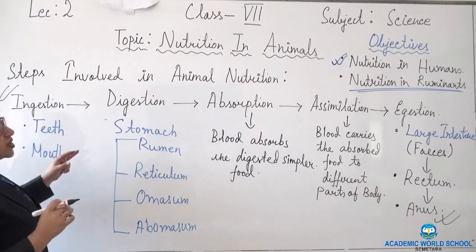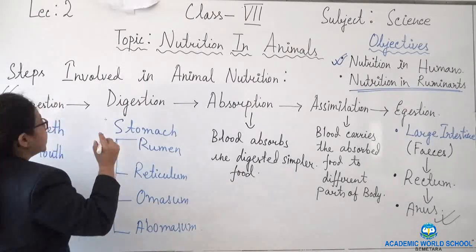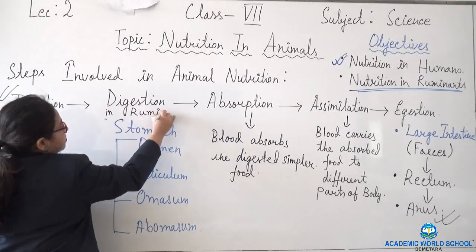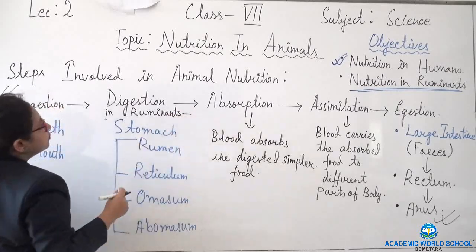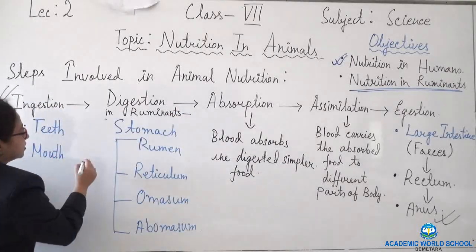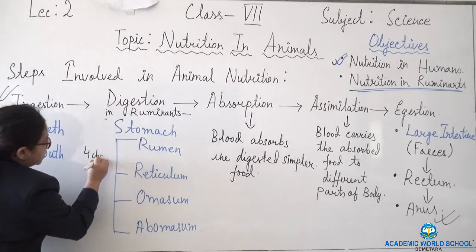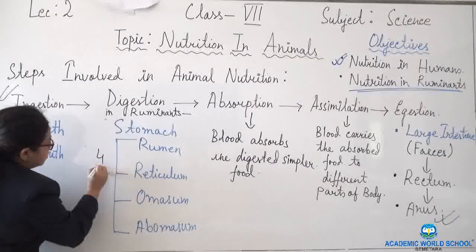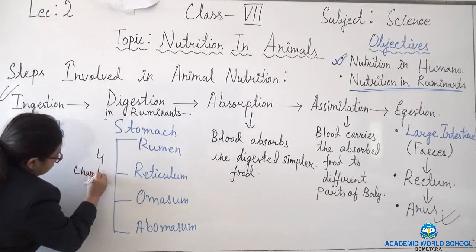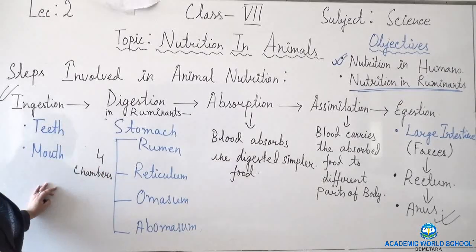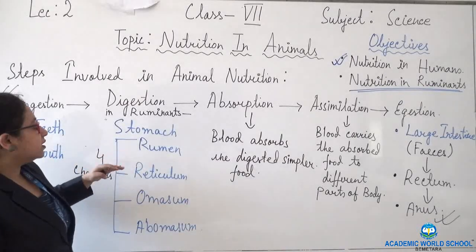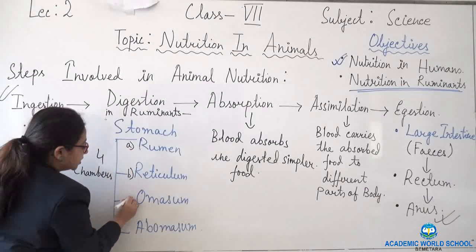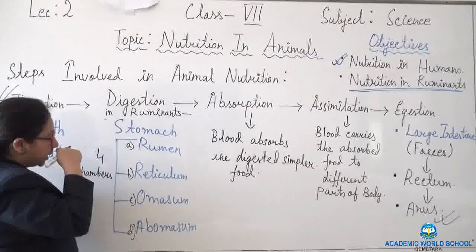For digestion in ruminants, keep in mind they have 4 chambers in the stomach. What are the 4 chambers? First is rumen, second is reticulum, third is omasum and fourth is abomasum.